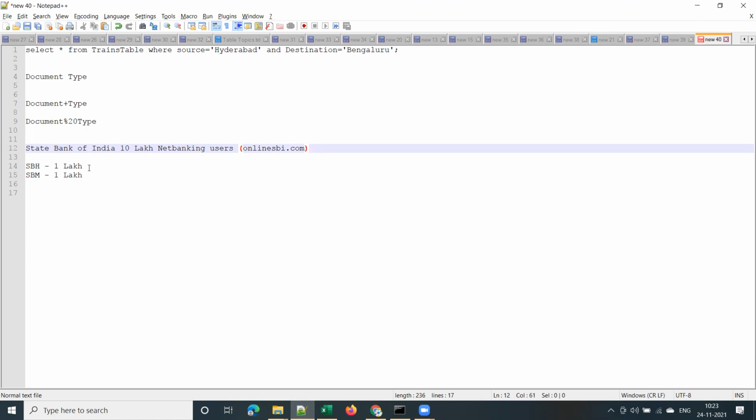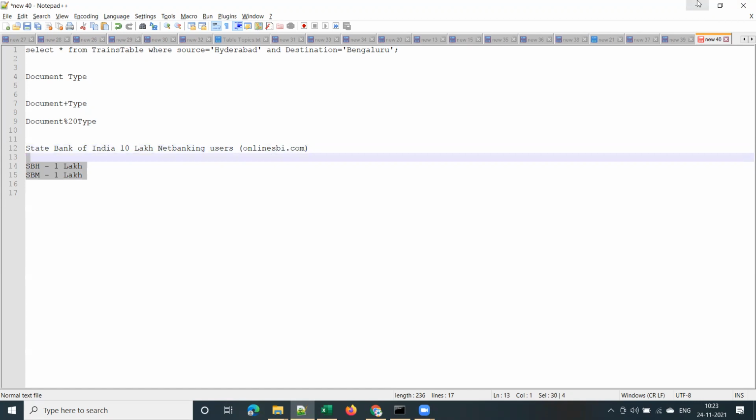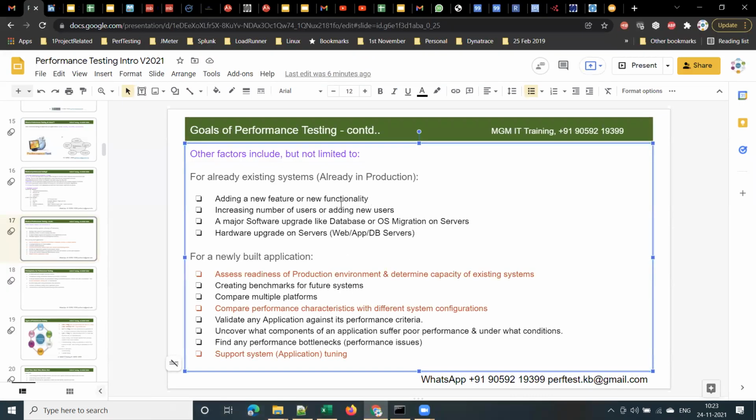After this merger, they will have some new users added, who will start using this onlinesbi.com, isn't it? So now, State Bank of India has to do performance testing to confirm whether the servers that they have for their net banking can support this additional number of users or not. So they will do performance testing with more users now, even though it is an existing application. Then they may need to add a few more servers, or they may need to upgrade the CPU or memory, if it is not sufficient. Clear, guys?